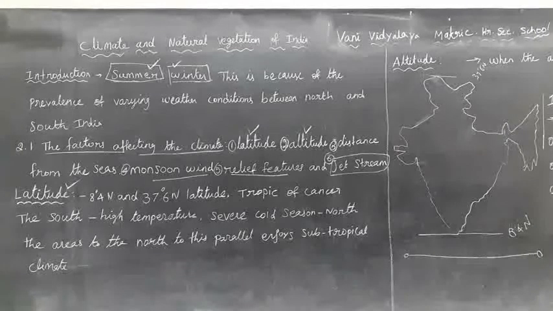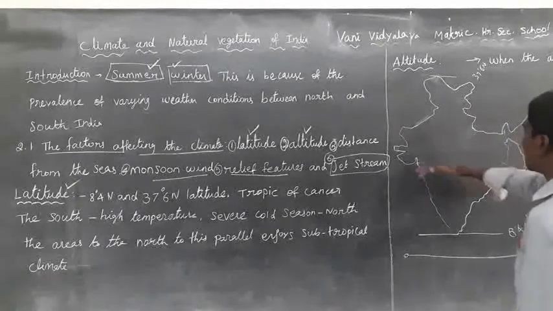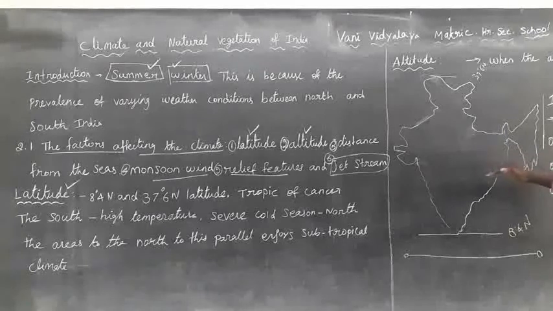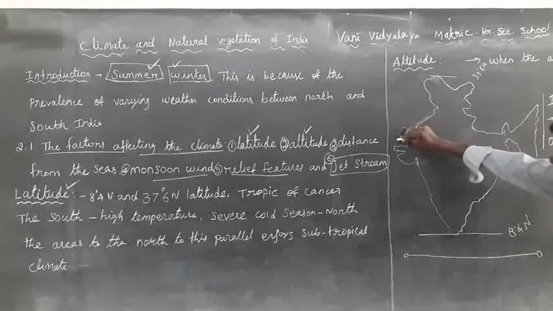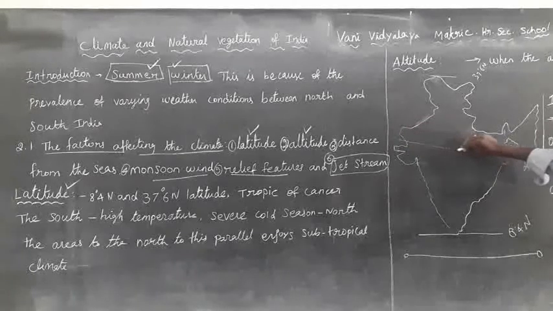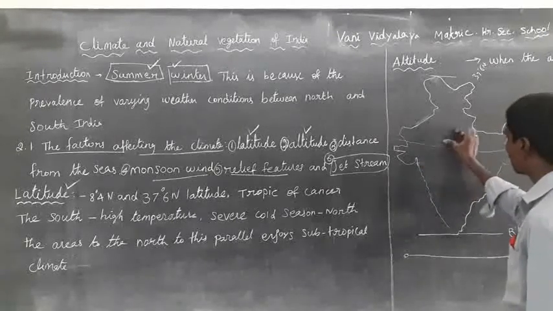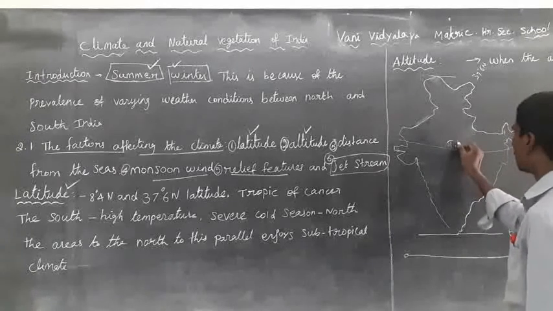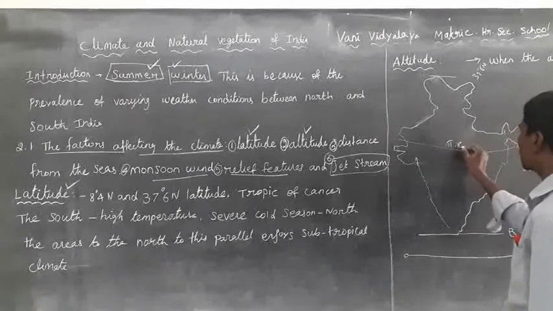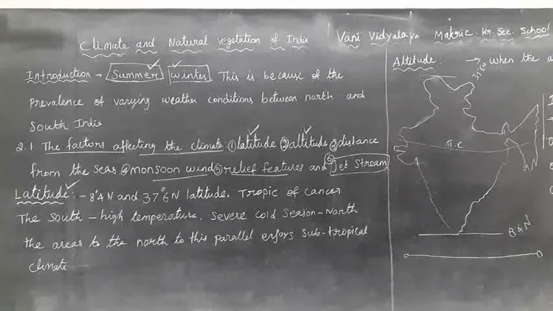India was divided into two equal parts by the Tropic of Cancer, at 23 and up.